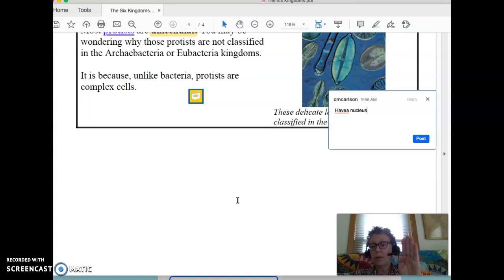So if you could be a living thing in the archaebacteria, eubacteria, fungi, or protist kingdom, which one would you like to be, and why? You need to put your answer to that question on your slideshow and turn that in as your assignment for science.